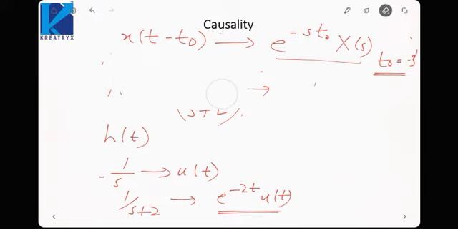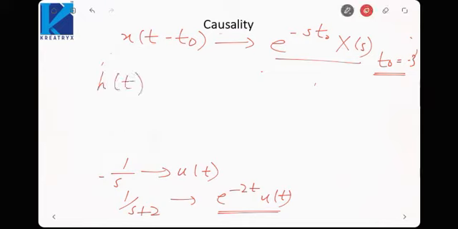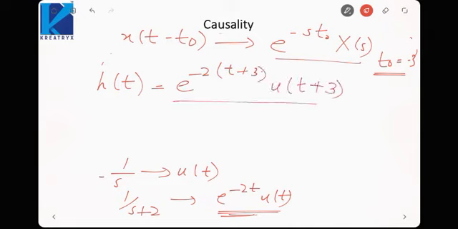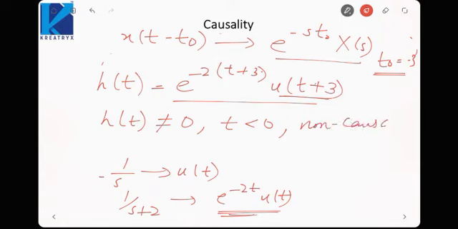So the inverse h(t) would be this signal shifted by minus 3: e raised to power minus 2(t plus 3) u(t plus 3). Now here h(t) is not equal to 0 for t less than 0, because h(t) exists from minus 3 up to infinity. So this is non-causal.